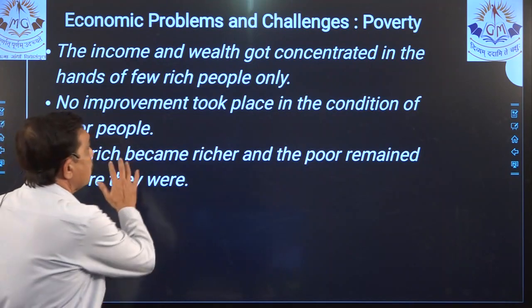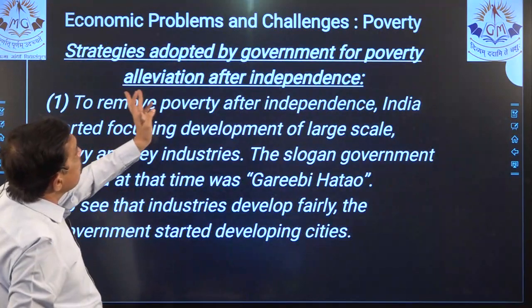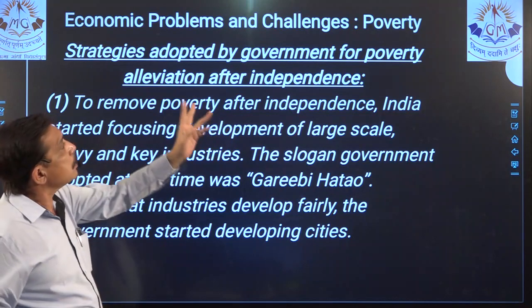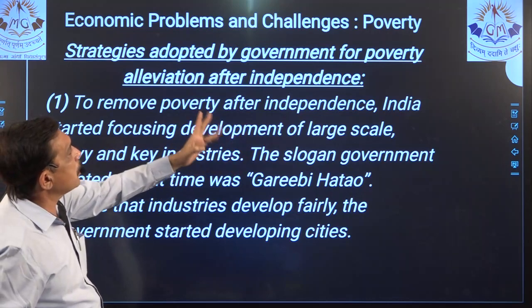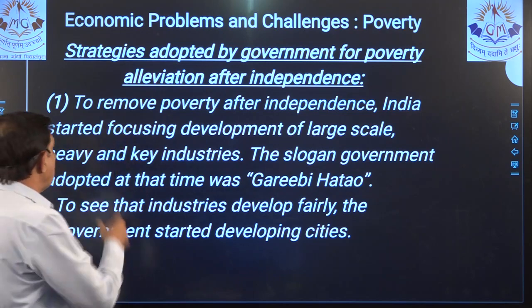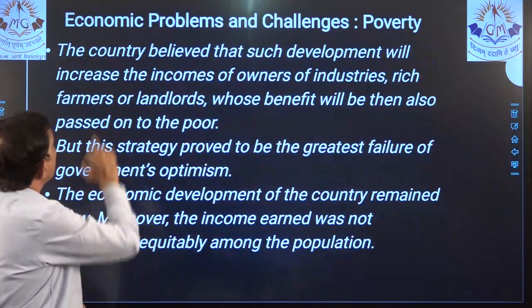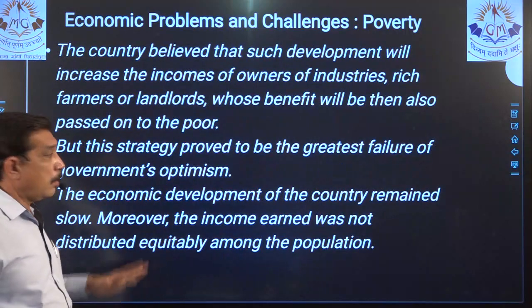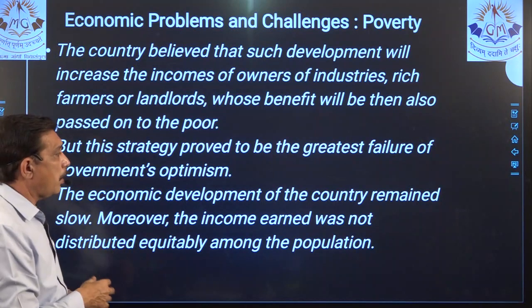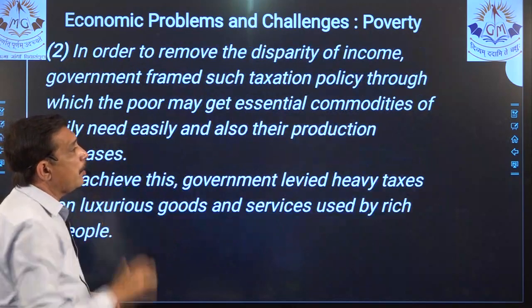Now suppose the question is, write any two strategies of poverty alleviation after independence. 3-mark question. Then 1 is to be given because 1 has an introduction, then point number 1 2 3 4 5. Yes, you have the material in front of you, so you can easily see what we are doing, right? I do not have that much space where I can explain all the things, but we have to be faster.